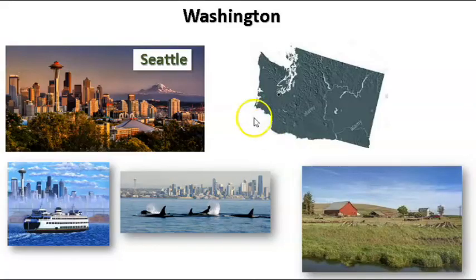You may know the famous city Seattle. It's in Washington, right there. It's a beautiful city. Sometimes people go to work and they take a boat to work, a ferry boat, and on very special days they might get to see a whale on their way to work.